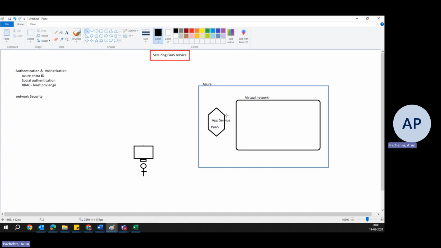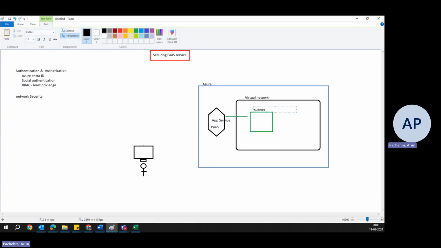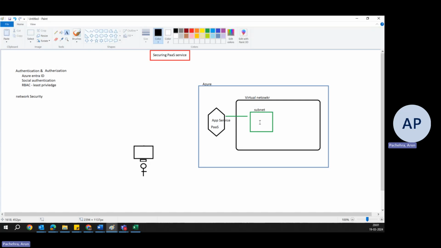The first thing is you can have VNet integration with your virtual network. There is some subnet, and you can integrate your app service with the subnet.